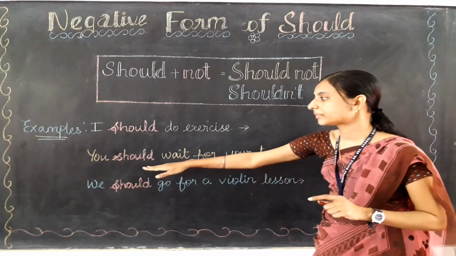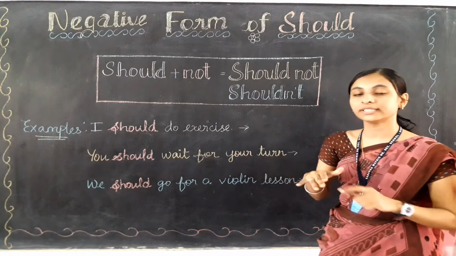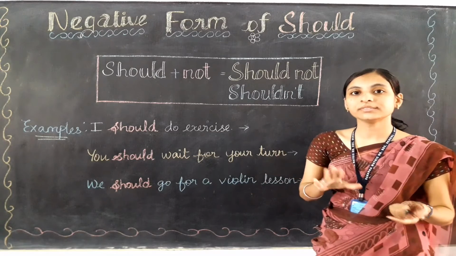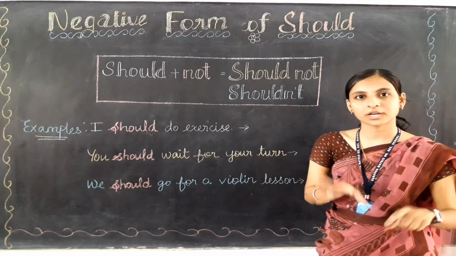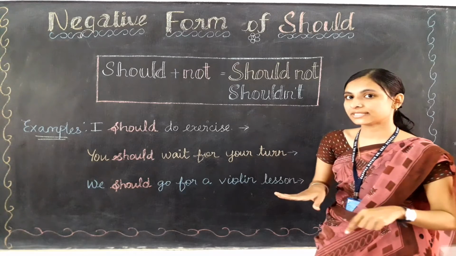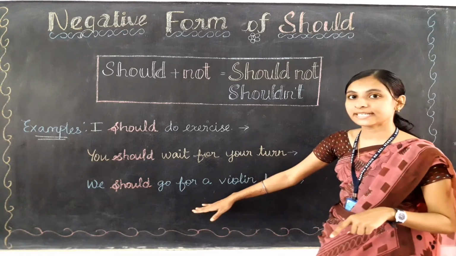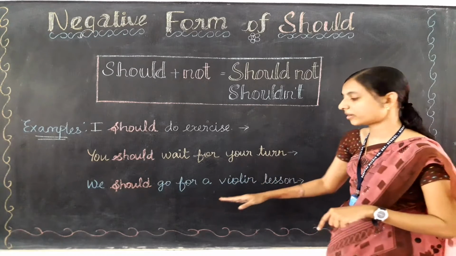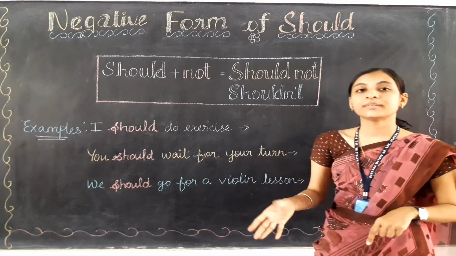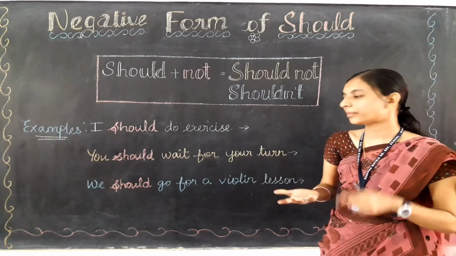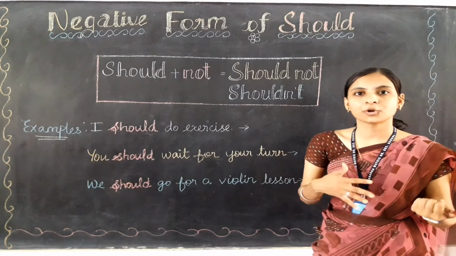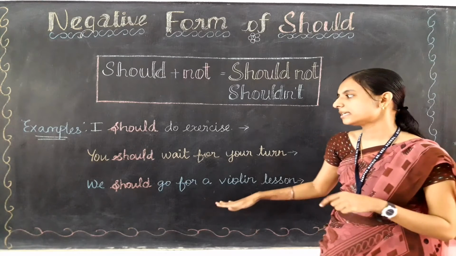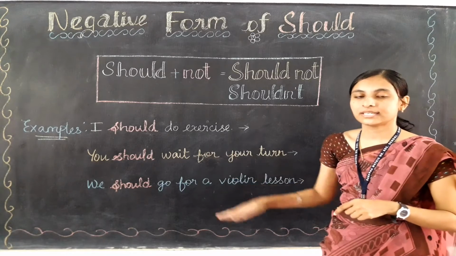Okay, next, you should wait for your turn. You should wait for your turn. Until your turn comes, you have to wait. Okay, this is the Tamil translation I am giving you. And the third sentence, we should go for a violin lesson. We should go to the violin lesson. We have to go to the place where the violin is played and attend that class. So this was the Tamil meaning for these three sentences.